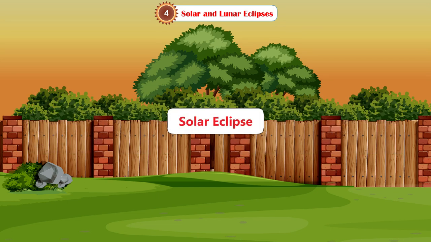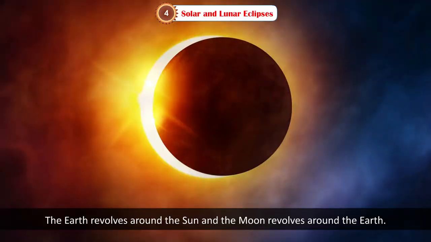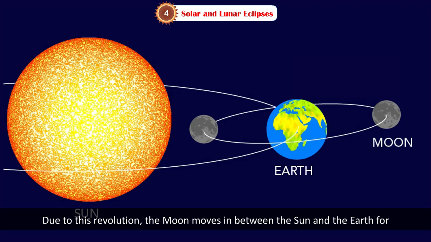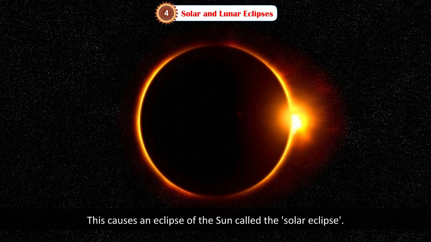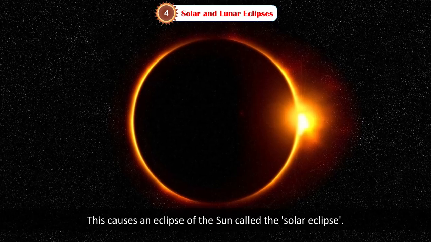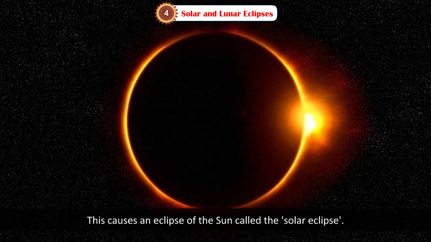Solar eclipse. The Earth revolves around the Sun and the Moon revolves around the Earth. Due to this revolution, the Moon moves in between the Sun and the Earth for some time and blocks the light of the Sun from falling on the Earth. This causes an eclipse of the Sun called the solar eclipse.